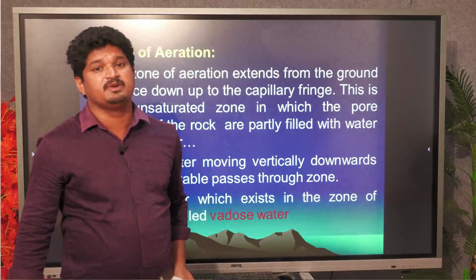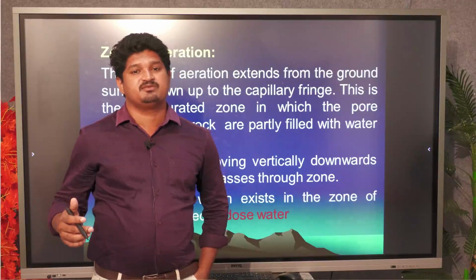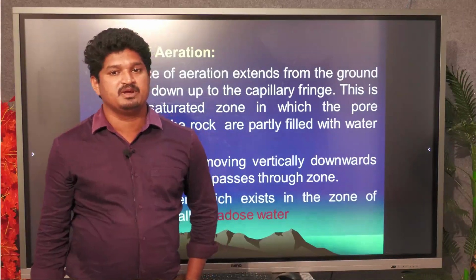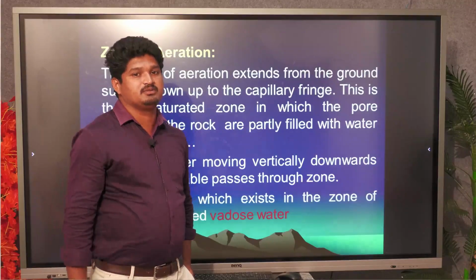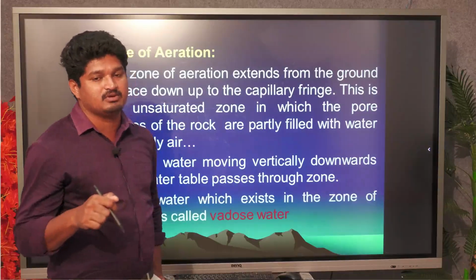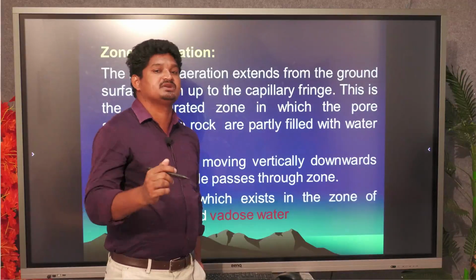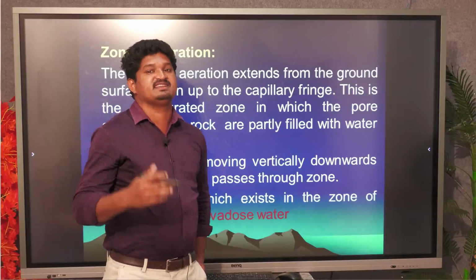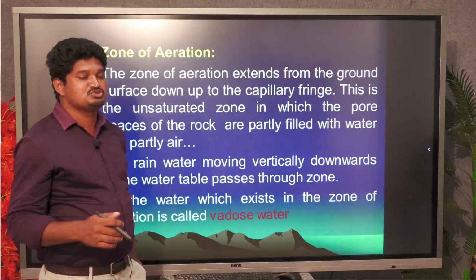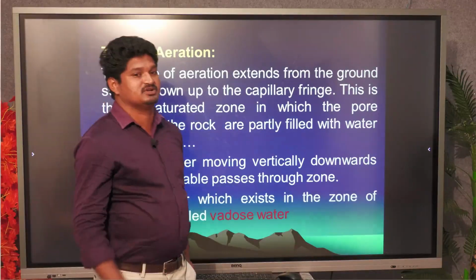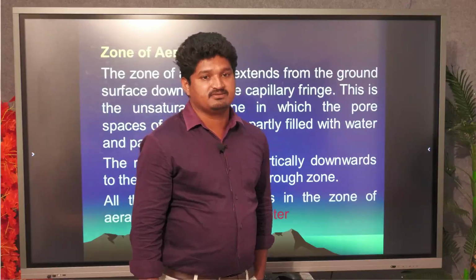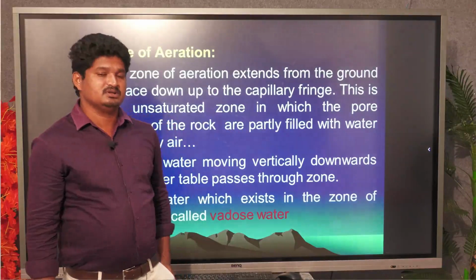Farmers always depend on groundwater as the major source for agriculture, which requires much water. In many hilly stations, people depend on boreholes. People with proper knowledge of the occurrence of groundwater dig a borehole up to the saturated zone, and the water will definitely be available 365 days and throughout the crop period. So this is about groundwater, the hydrological cycle and the occurrence of groundwater. Those three topics will be covered in today's session. Thank you.